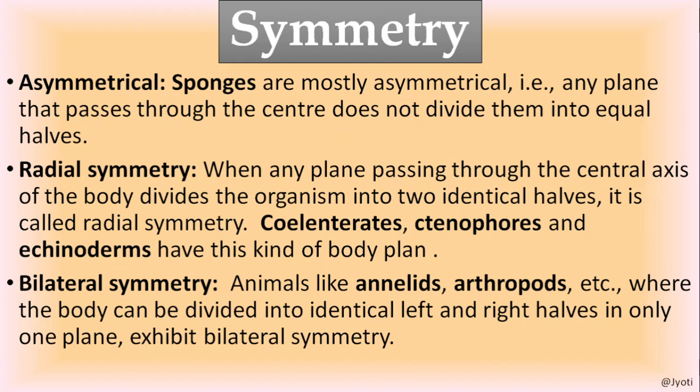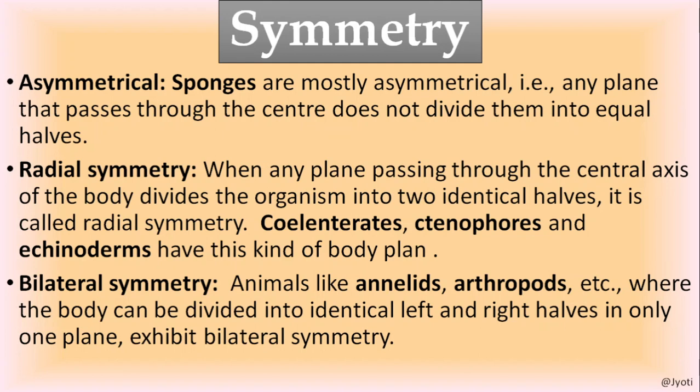Then radial symmetry means radius. So when the body can be divided into two identical halves passing through its radius. Okay. So when any plane passing through the central axis of the body divides the organism into two identical halves, it is called radial symmetry. It is seen in case of coelenterates, ctenophores and echinoderms.